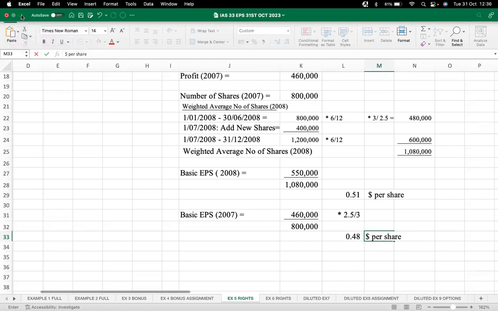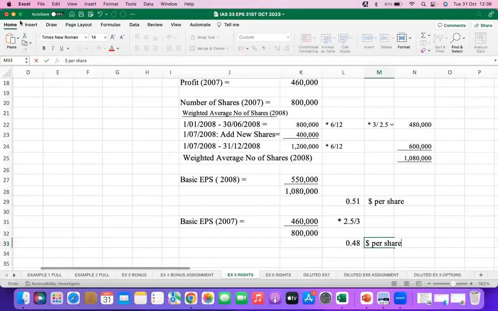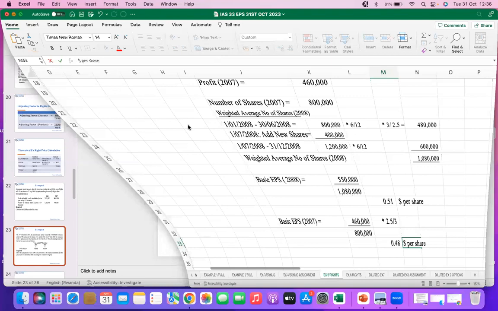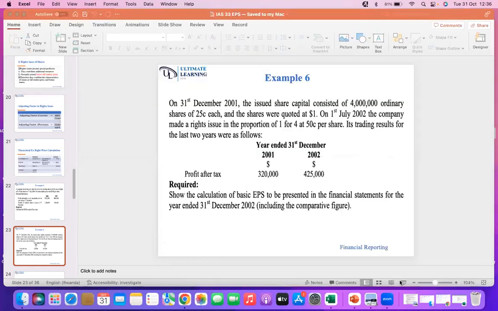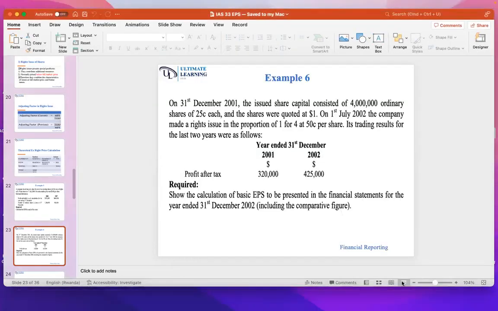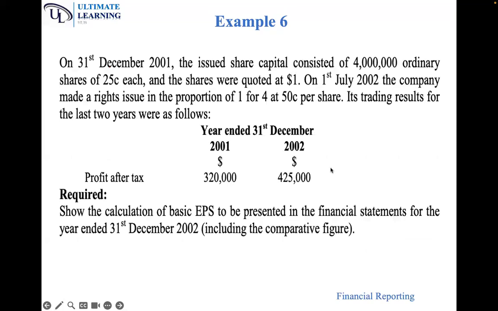In summary, what have we looked at in basic EPS? We have said the formula is weighted average profit attributable to ordinary shares divided by the weighted average number of shares. And basic EPS is affected by number 1, issue of shares at full market price, number 2, bonus issue of shares, and number 3, rights issue of shares.